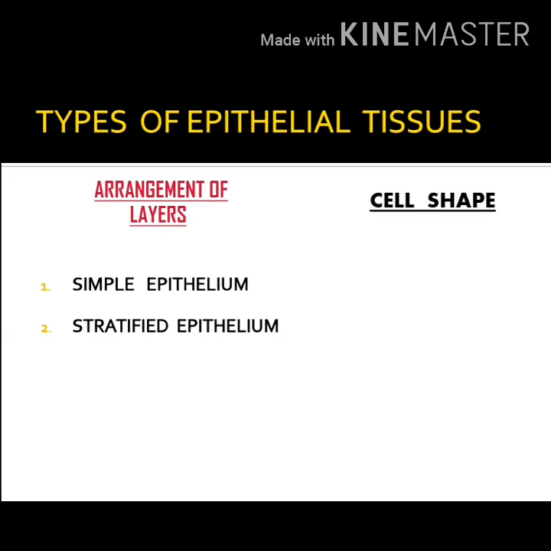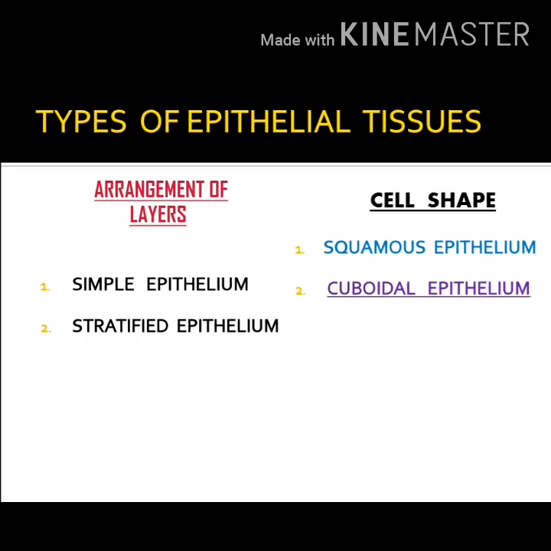So based on the arrangement of layers, epithelial tissue can be classified into two. What are they? Simple epithelium and stratified epithelium. Next, based on the shape, cell shape, we can classify them into different types. First one, squamous epithelium. Each one of this we will be discussing separately. I will be explaining the structure, their location, structure and also the function. I'll just tell you the names now.